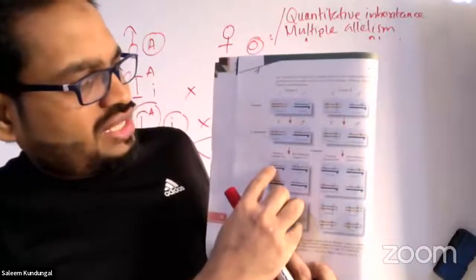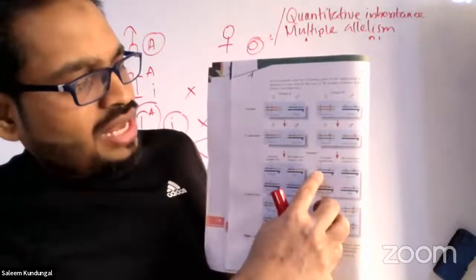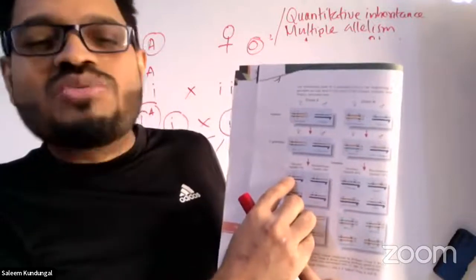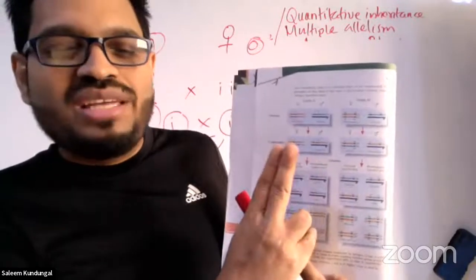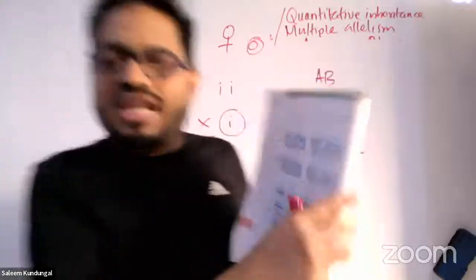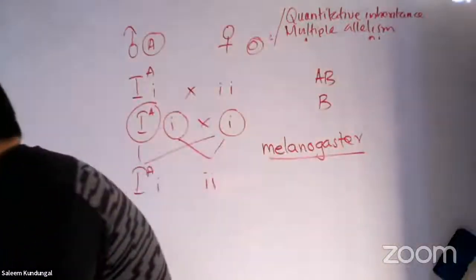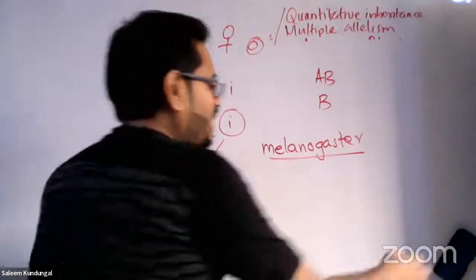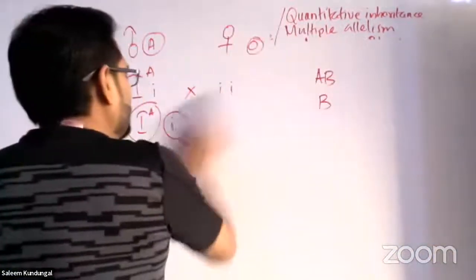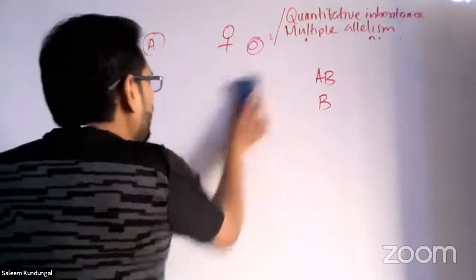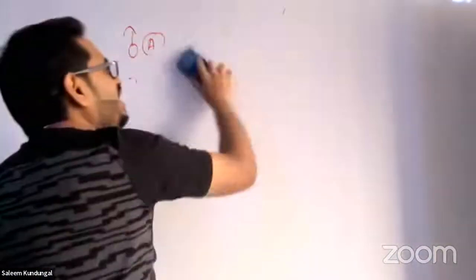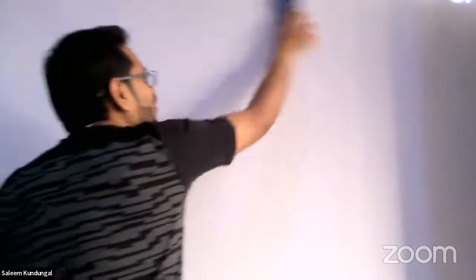Here again is the difference. You notice in one the black dots are nearby, and in the other the black dots are far. That's the only point. A nearby black dot means the genes are nearby; far means they are far. Now let me explain. If the genes are nearby, they have the tendency to go as such to the next generation. If the genes are far, they have the tendency to split and go to the next generation. That's called linkage and recombination. Such a simple thing, but people are always confused and I don't know why.